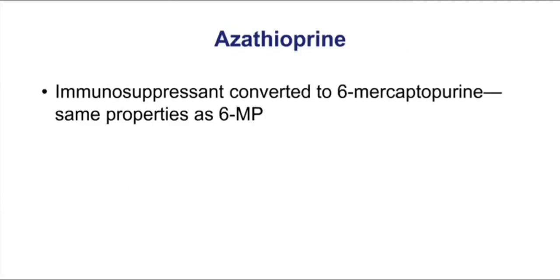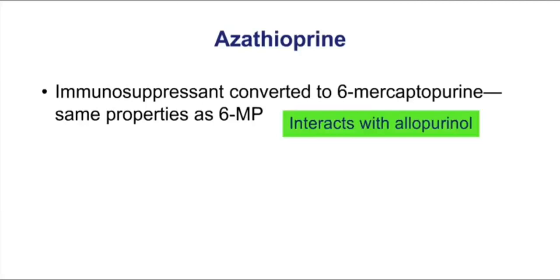Azathioprine is another immunosuppressant. This drug is converted to 6-mercaptopurine. Remember, 6-mercaptopurine has to be activated by HGPRT, but it also has to be inactivated by xanthine oxidase. And that's why, if you're on allopurinol, not only will you interact with 6-mercaptopurine, but also with azathioprine. The dose of each of those drugs would have to be reduced if you're taking them concurrently with allopurinol.